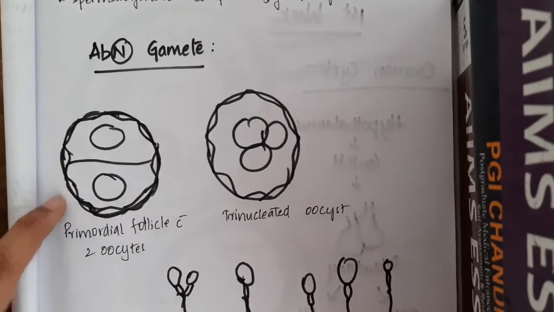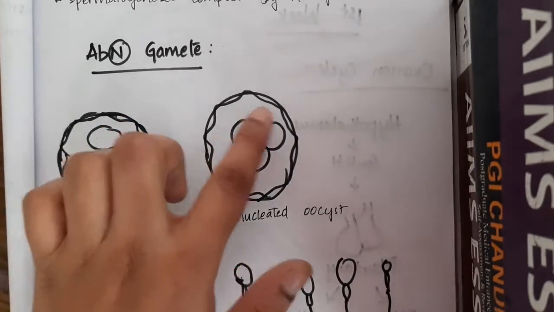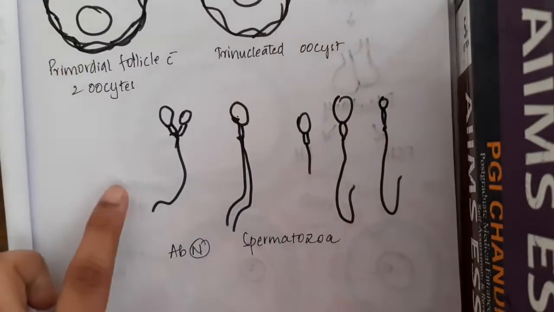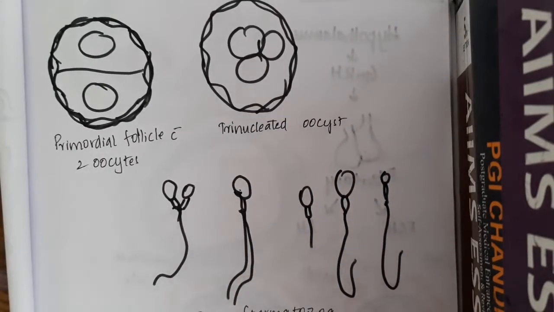This is a primordial follicle with 2 oocytes. This is a trinucleated cyst which can be seen. Sometimes you can also see different types of spermatozoa. All these types of spermatozoa are not capable of fertilization. So this is about spermatogenesis.